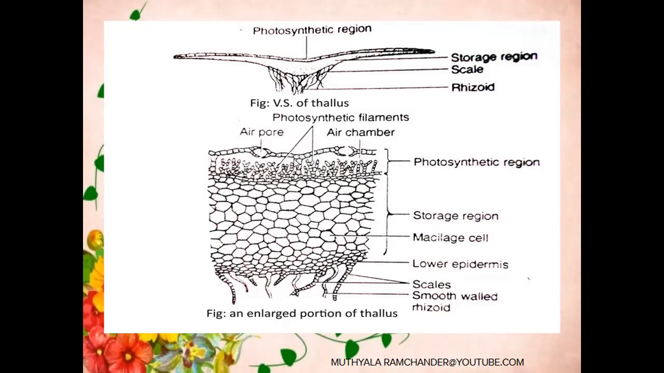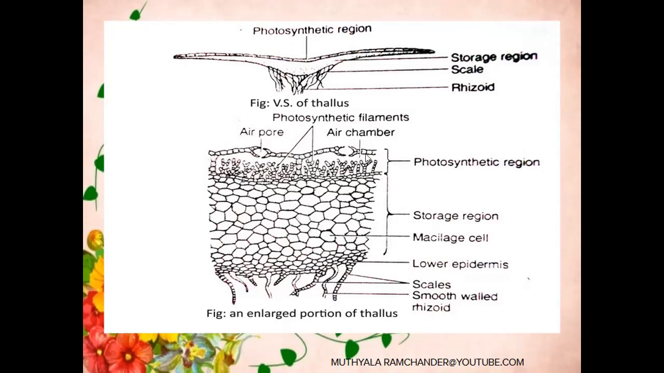The upper epidermis is present at the dorsal side of the gametophytic thallus. On this upper epidermis, pore-like structures are present. These are called air pores. They mainly help in exchange of gases like oxygen and carbon dioxide. The lower epidermis contains hair-like structures called rhizoids, and rhizoid scales are also present. These help in fixing the gametophytic thallus on the soil surface, and also in absorption of mineral water from the soil.